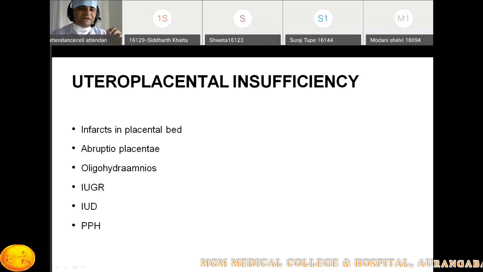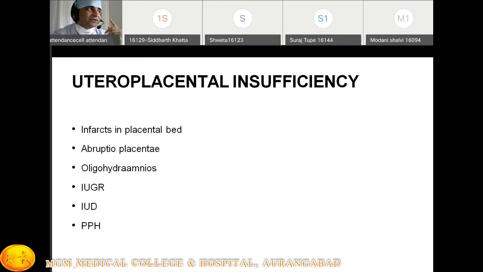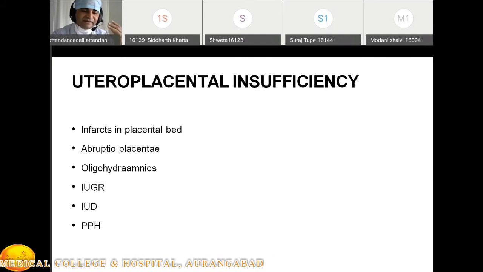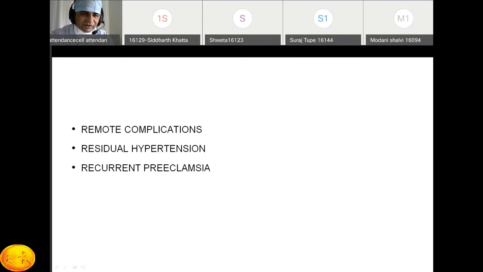Dangerous signs of preeclampsia. The first one is headache, that is related to edema or vasospasm of the vessels supplying the brain. The second one is blurring of vision, that is because of retinal detachment or some changes in the blood supply to the eyes. The third one is epigastric pain, because of hemorrhagic gastritis or subcapsular hematoma, periportal hemorrhagic necrosis or liver subcapsular hemorrhage. So this gives the epigastric pain. Why is there oliguria?